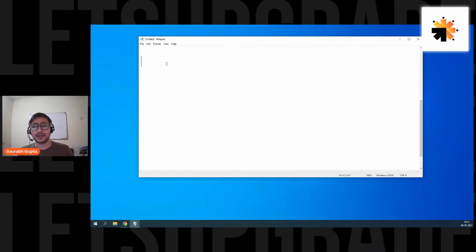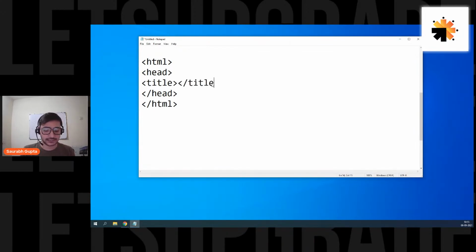Let's talk about it. Suppose you're creating an HTML file, right? You all create HTML files. You write your basic HTML code like this: HTML, then slash HTML. Then you again have your head inside it. So you write your head, then slash head, then inside head, let's say you have title, and then slash title.